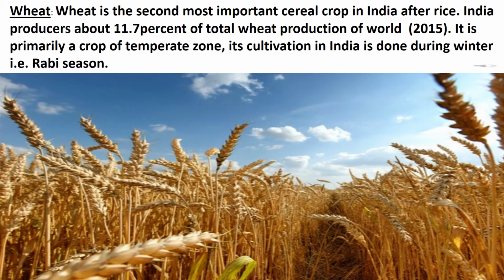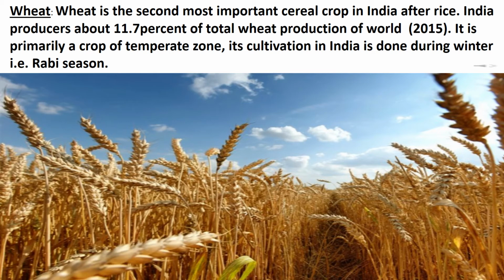Wheat. Wheat is the second most important cereal crop in India after rice. India produces about 11.7% of total wheat production of world in the year 2015. It is primarily a crop of temperate zone, hence its cultivation in India is done during winter, that is Rabi season. About 85% of the total area under this crop is concentrated in north and central regions of the country, that is Indo-Gangetic Plain, Malwa Plateau and Himalayas up to 2700 meters altitude.